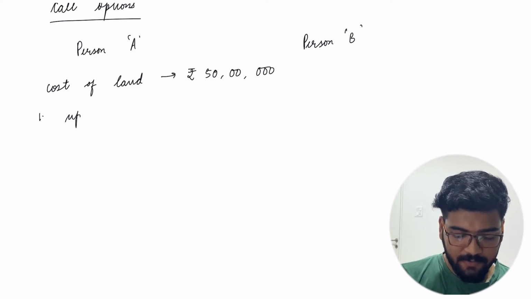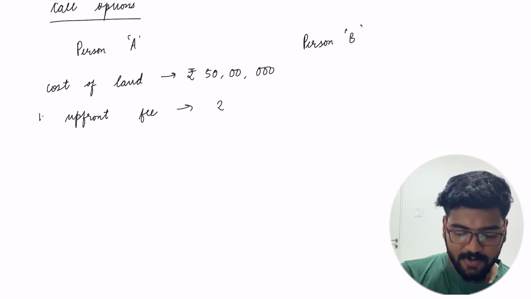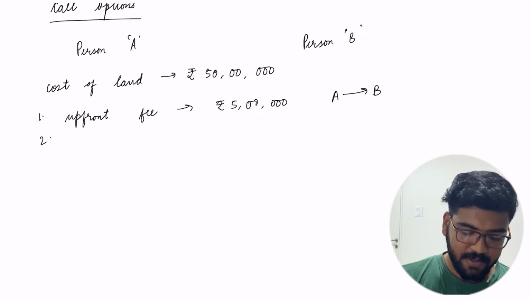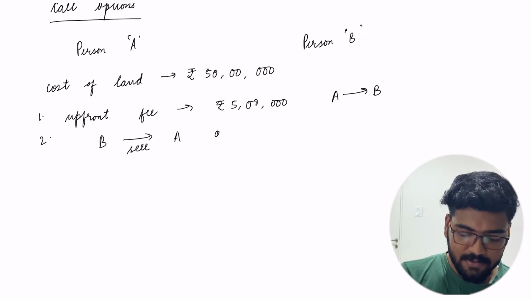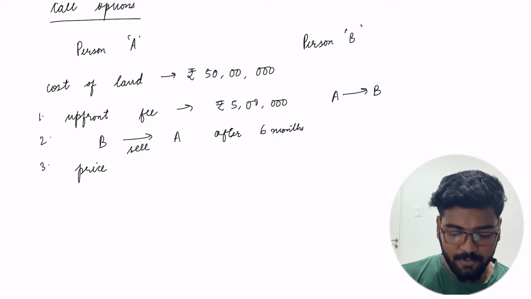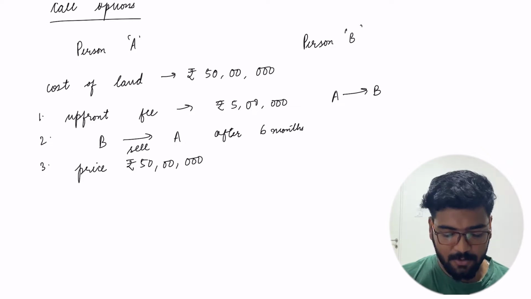there would be an upfront fee of, let's say, rupees 5 lakhs that person A would give to person B. Against this upfront fee, person B would sell the land to person A after 6 months. Third one is the price of the land would be rupees 50 lakh itself. Even after 6 months while selling, it will be set to 50 lakh rupees.